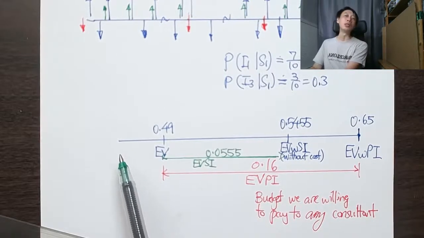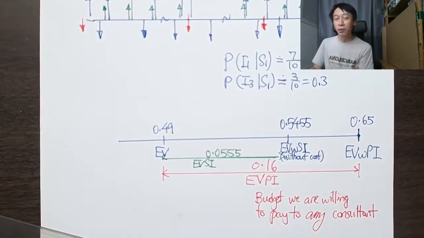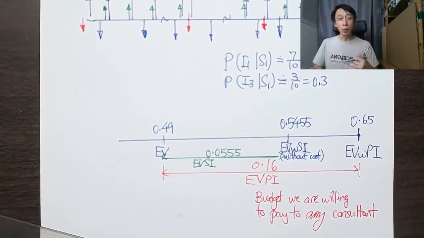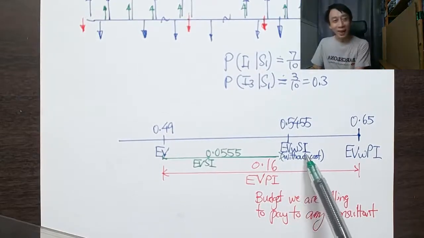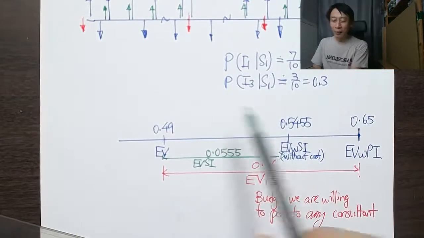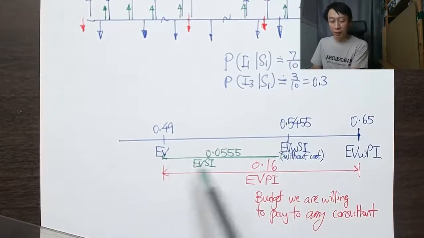And that, of course, needs to be on the basis of the consultancy. The quality of the information is good, right? On what basis do we do that? So what we do is we find the EV with SI without the effects of the cost. So we add back the $100,000 to still get back the 0.5455. Then we can calculate the EVSI, right?